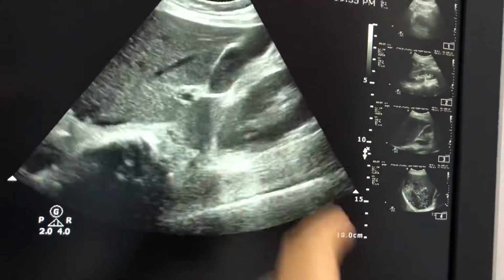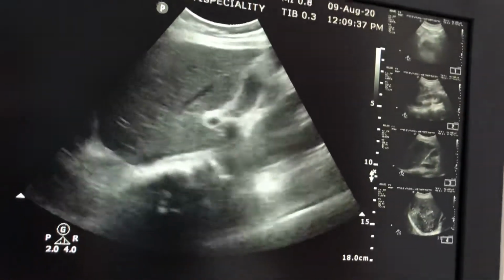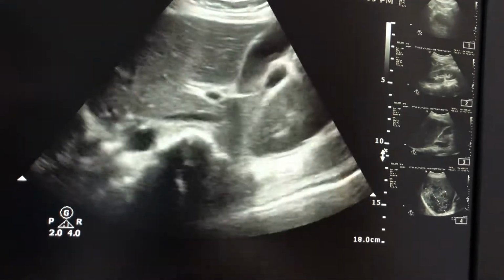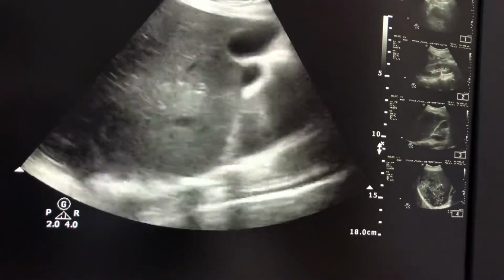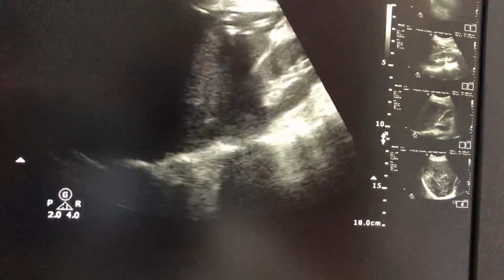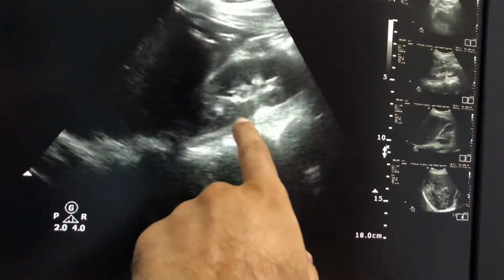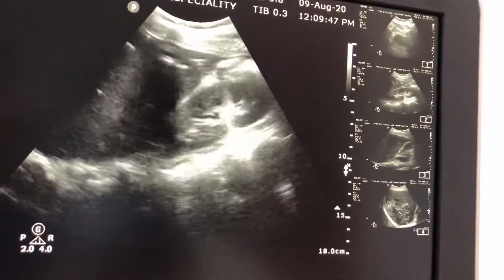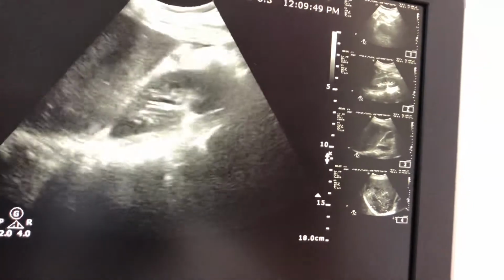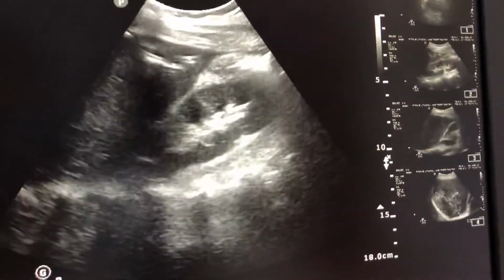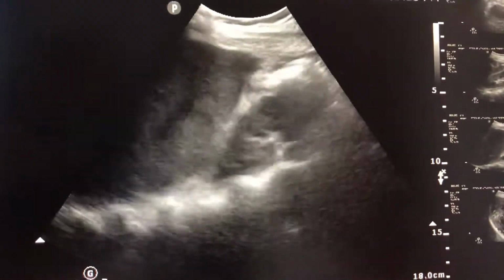Gallbladder is also normal. In abscess, the gallbladder wall is somewhat thickened. Kidney is also normal. In abscess, we see a little bit edematous and hyperechoic kidney, but here the kidney is also normal.